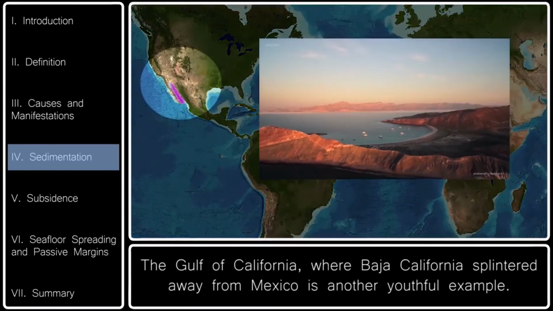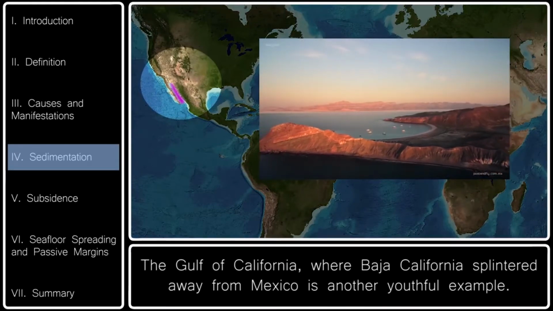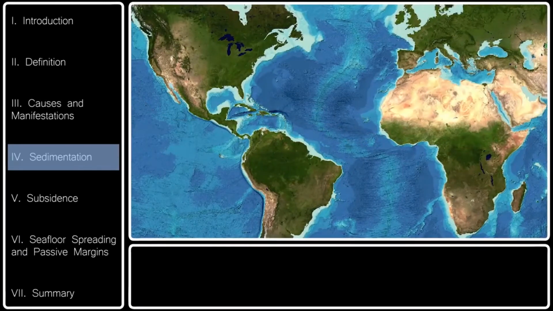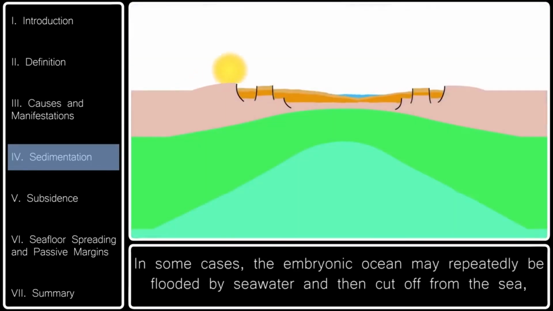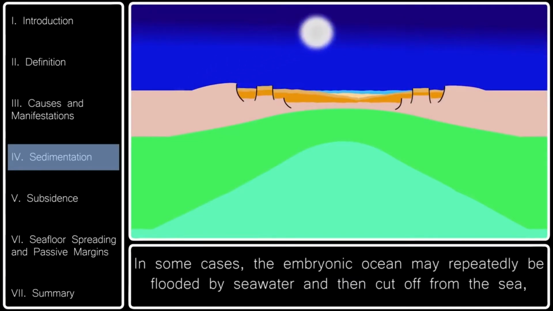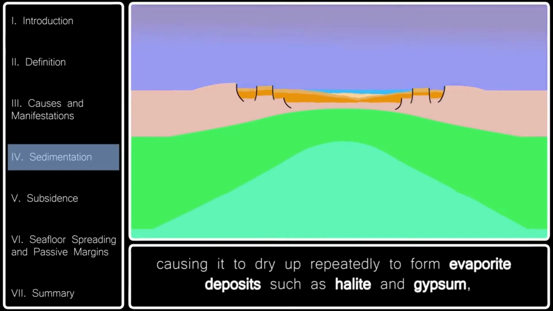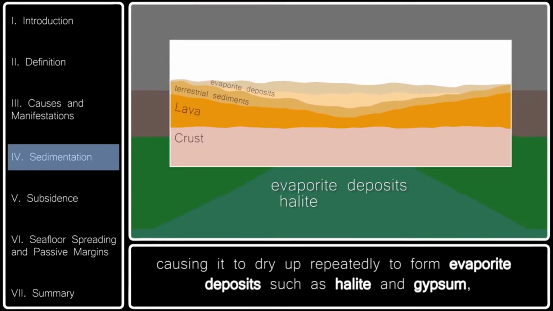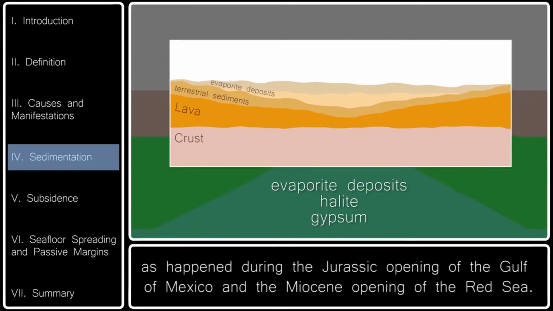The Gulf of California, where Baja California splintered away from Mexico, is another youthful example. In some cases, the embryonic ocean may repeatedly be flooded by seawater and then cut off from the sea, causing it to dry up repeatedly to form evaporite deposits such as halite and gypsum, as happened during the Jurassic opening of the Gulf of Mexico and the Miocene opening of the Red Sea.